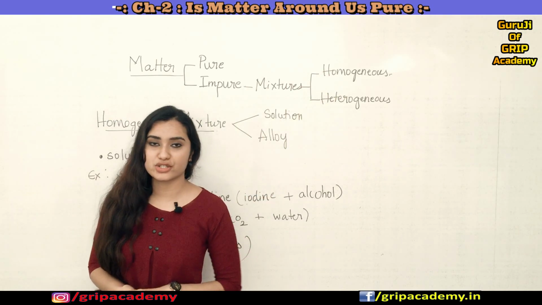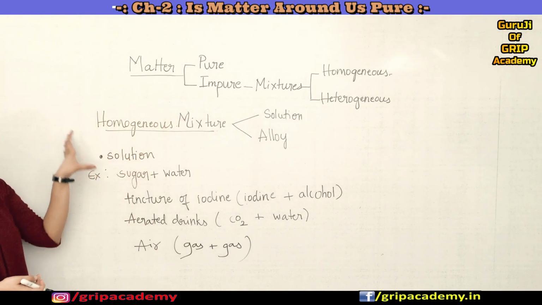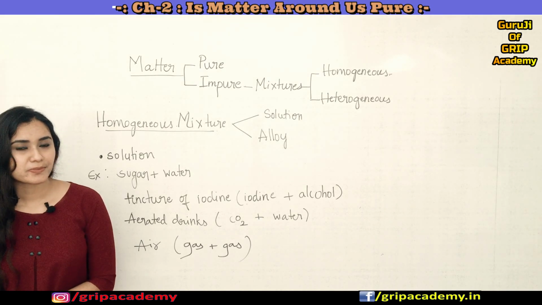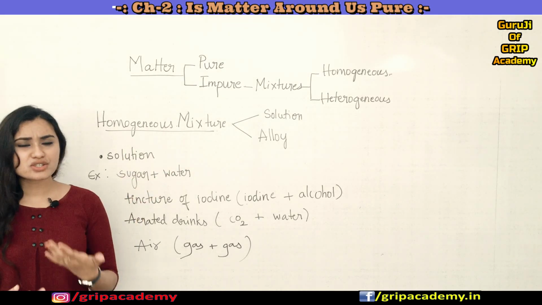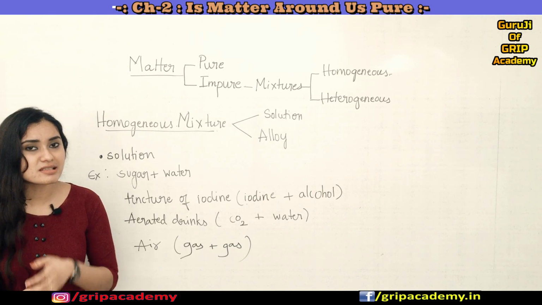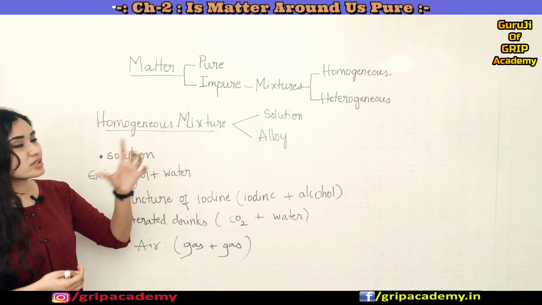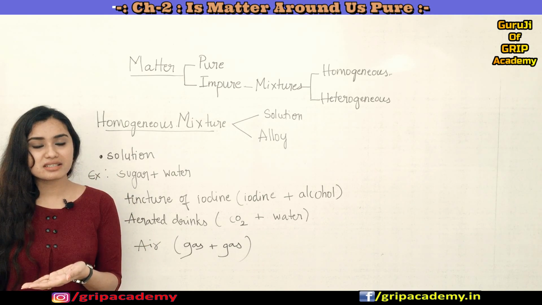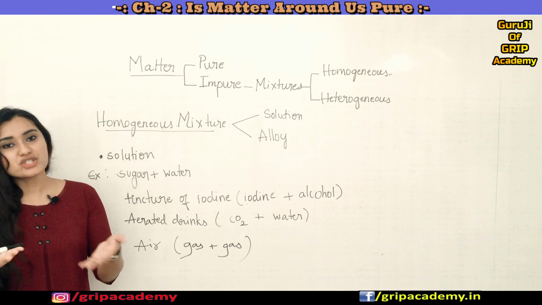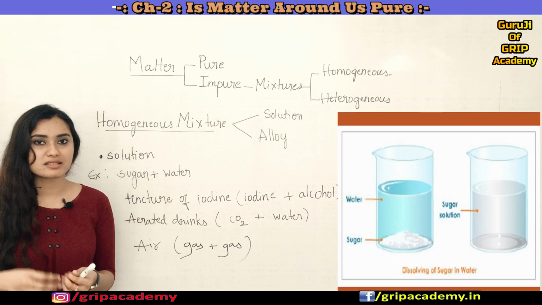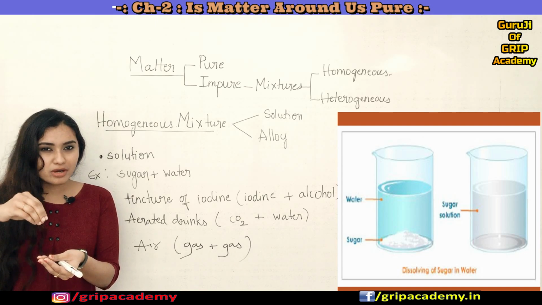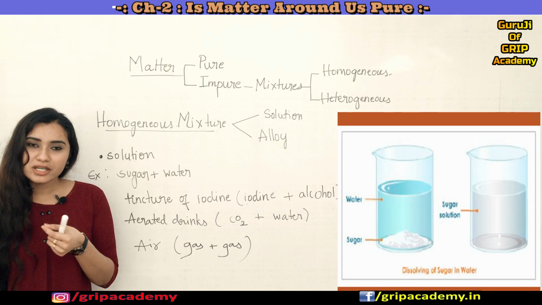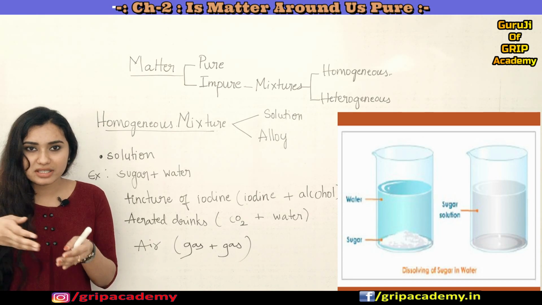Again, mixtures are classified into homogeneous and heterogeneous. So now let us study homogeneous mixtures. What is a homogeneous mixture? Again, it is a mixture of two or more substances, but here the particles are so thoroughly mixed that you cannot differentiate between them. For example, a sugar solution or a salt solution. When you dissolve salt in water, will you be able to see the salt particles, or will you be able to differentiate between the salt and the water particles?